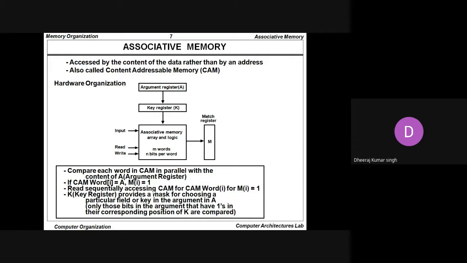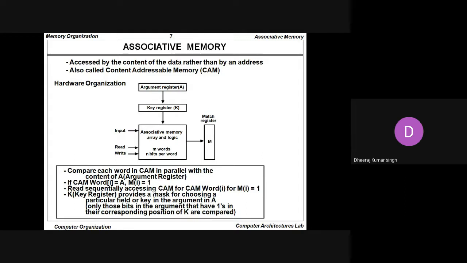The memory is basically the formation of an array and logic. This content addressable memory is an M word memory with N bits per word. So M words are possible in the memory, and each and every word contains N bits.